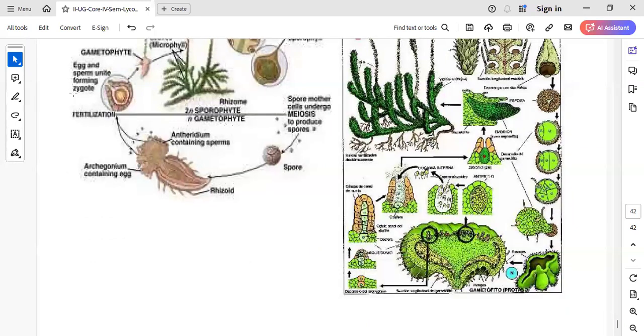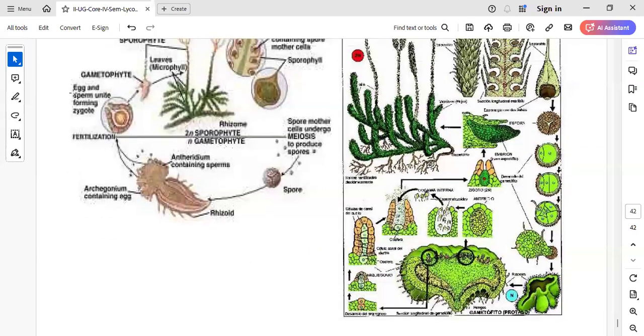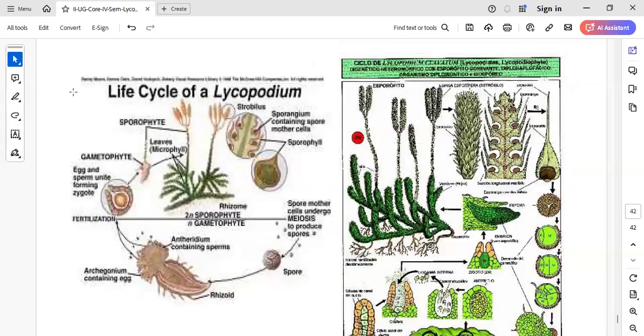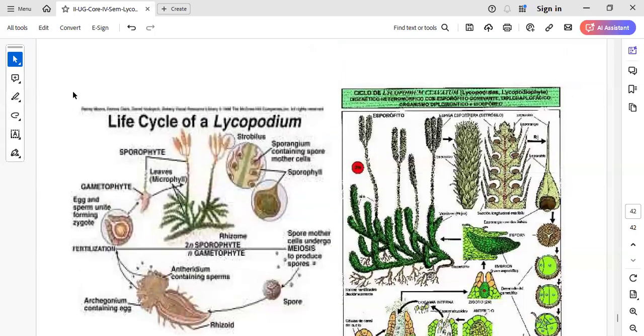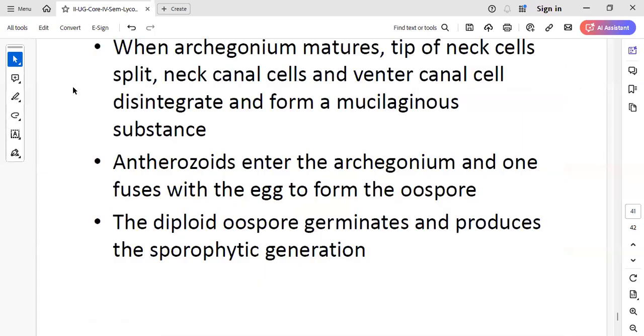Any doubts on this, please? So this is about the life cycle. Any doubts here? Shall I stop sharing the screen?